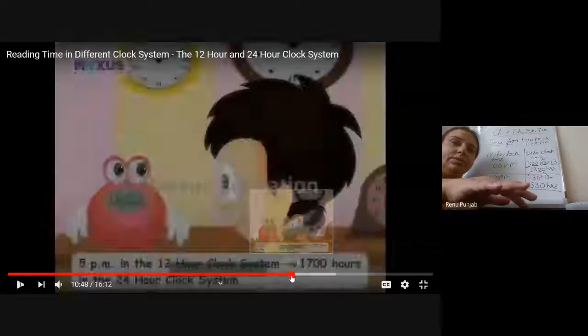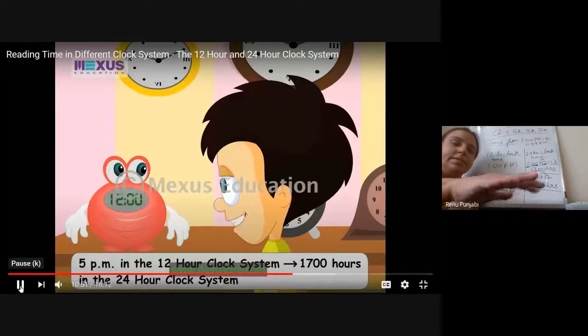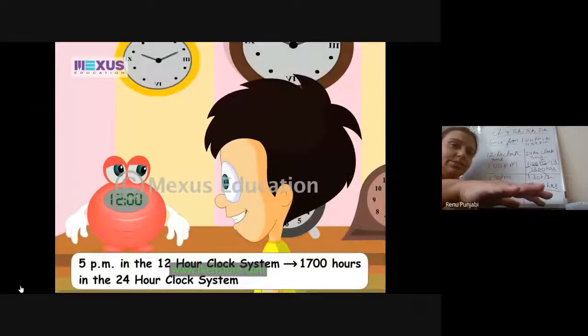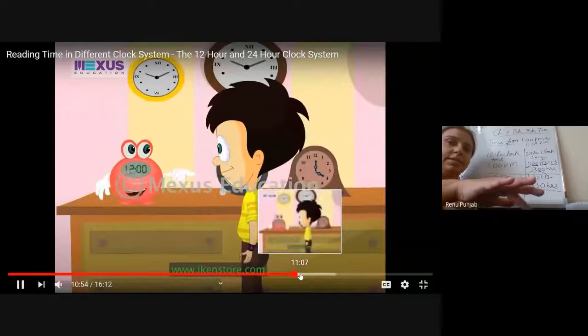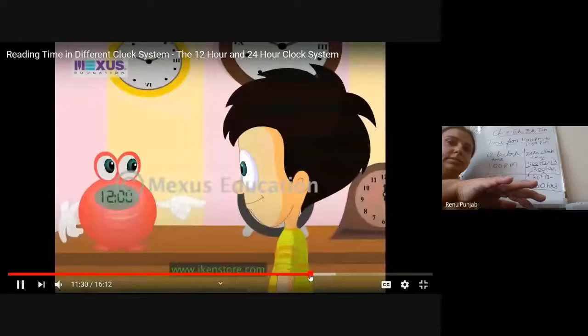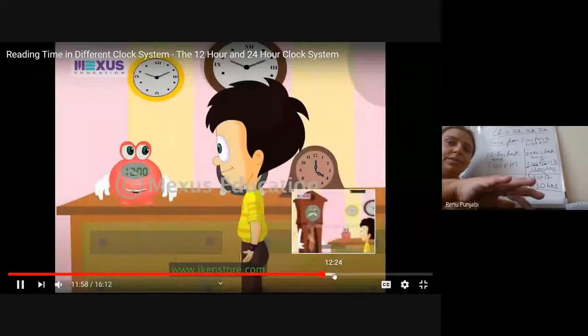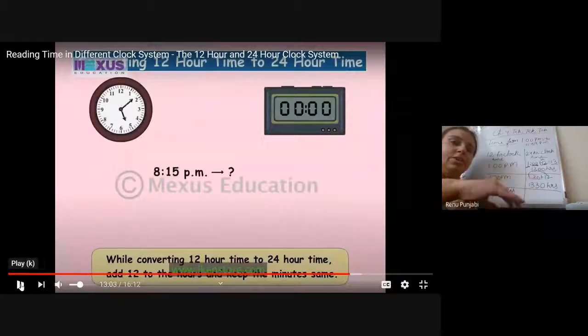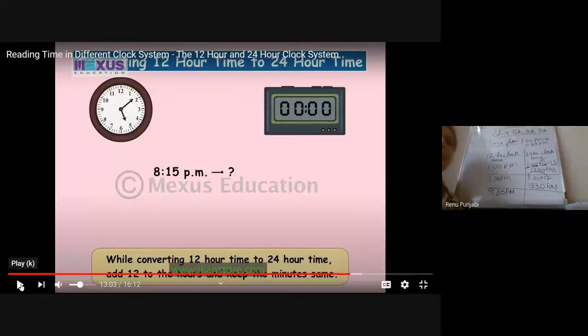See now, 5 PM is 1700 hours. How? 5 plus 12 is 17, as you all know, and it is in hundreds, so it will be 1700 hours. While converting 12-hour clock time to 24-hour clock time, add 12 to the hour number and write the minutes the same.